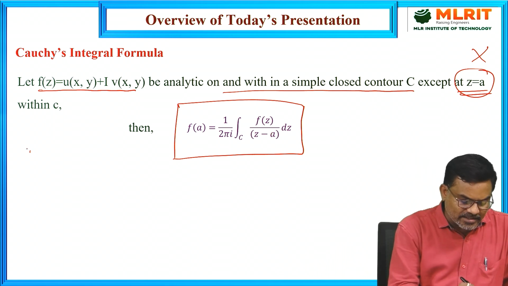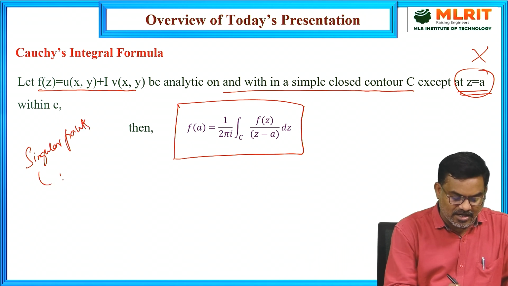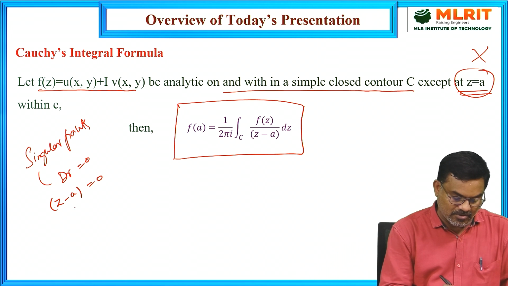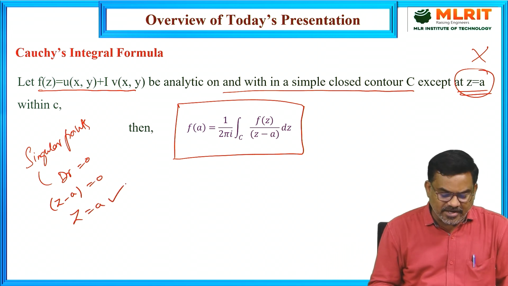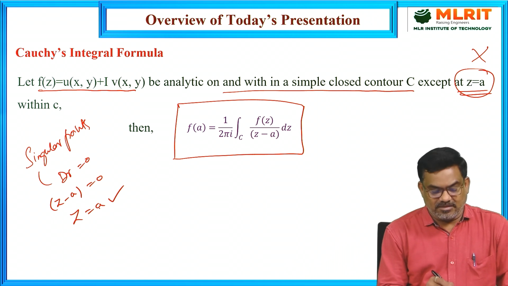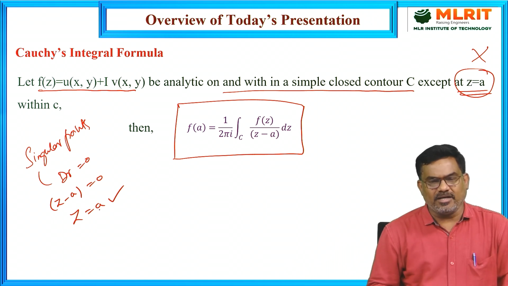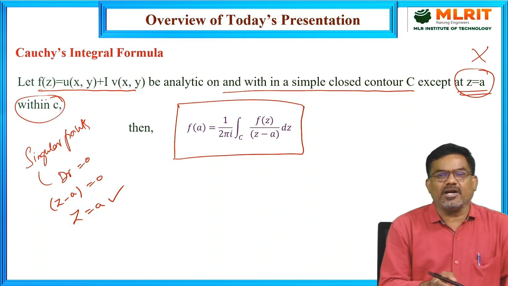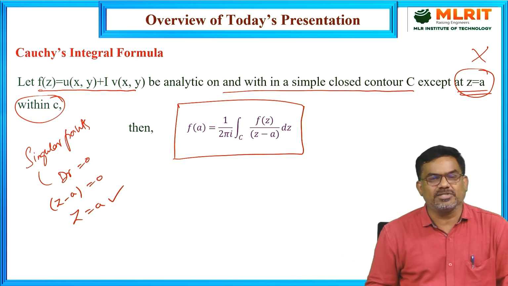So how to find those singular points? Singular points can be obtained by equating the denominator to 0. So z minus A equal to 0, z equal to A is a singularity. So at z equal to A, the function fails to have a derivative. Hence it fails to be analytic at z equal to A. If that point is in C, we cannot apply Cauchy's integral theorem. In that case, we have to use this Cauchy's integral formula.